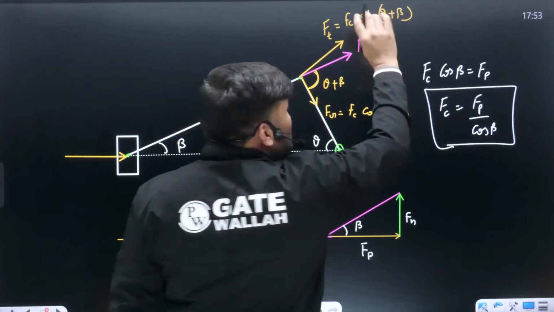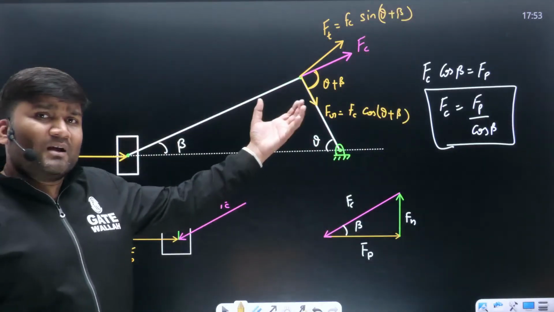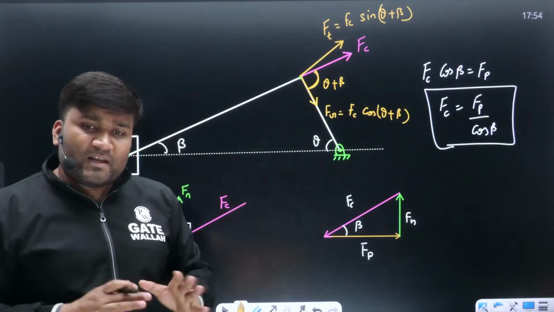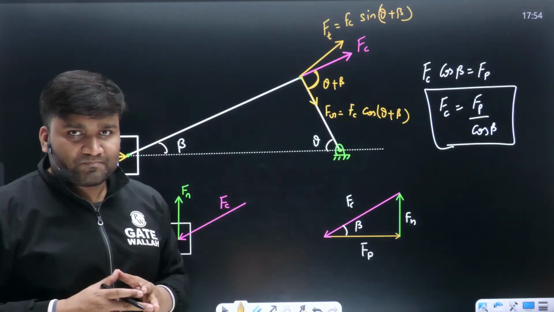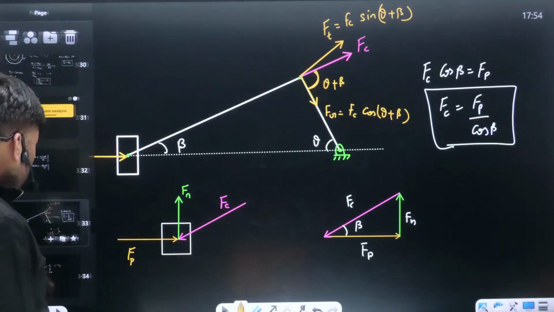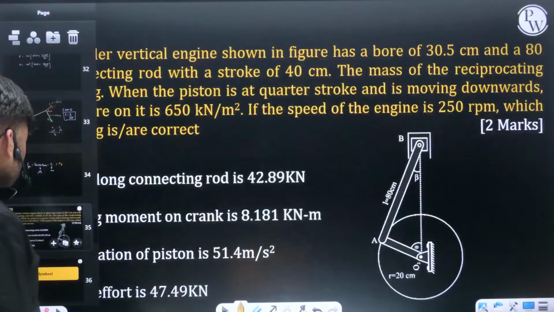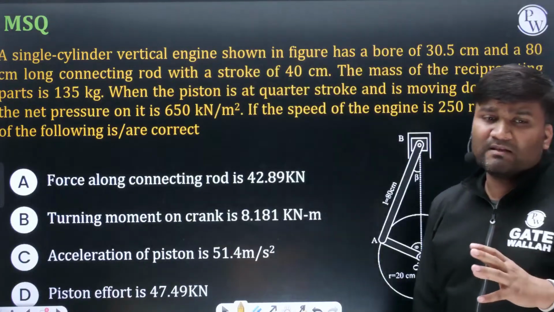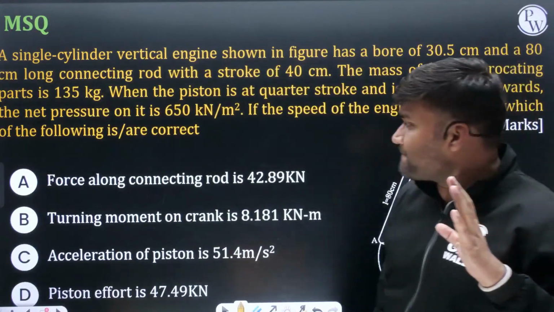Getting a point? If you know this diagram, if you can draw this diagram in the examination hall, very easily you can solve the question, beta. Very easily, very easily. ठीक है ना? Let's have a look. One question, one big question we are going to do, and we will see all the concepts from here.